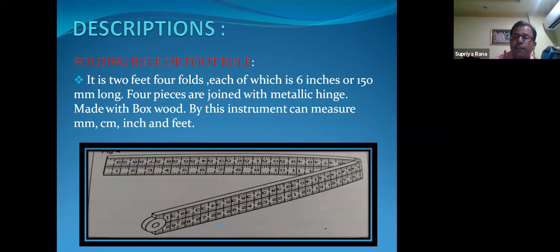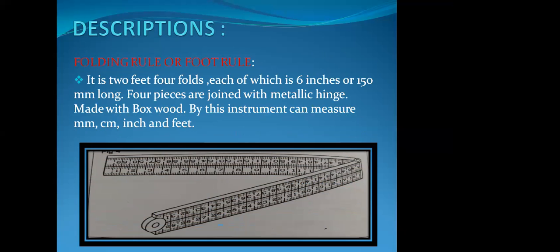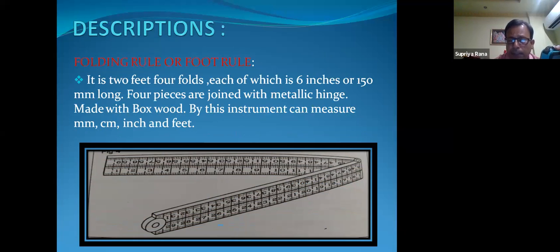First of all, I come to the foot rule. The foot rule is a particularly important measuring instrument, that is 4-fold. It is 2 feet, 4-fold, made of boxwood, and each part of the fold is 6 inches or 150 millimeters. All the parts are linked with a metallic hinge. By this instrument we can measure millimeter, centimeter, inch and feet. So it is very important.